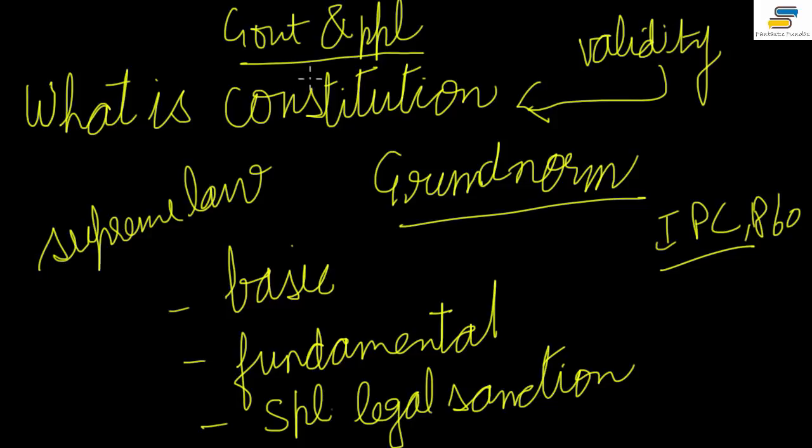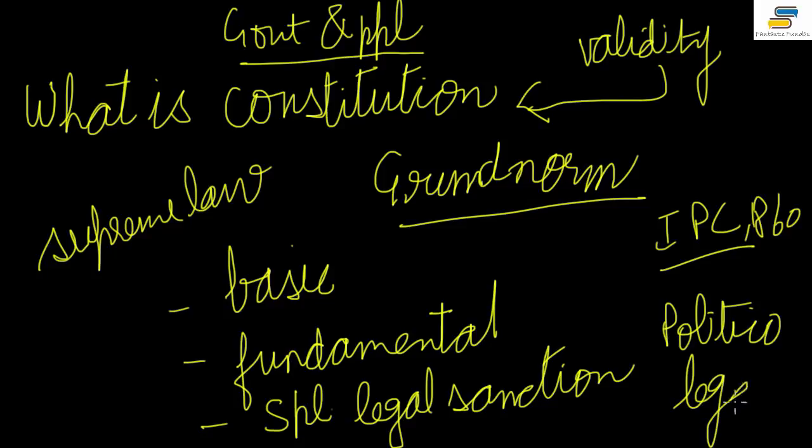So to sum it up, the constitution is central to the administration of the country and to the existence and functioning of India as a political legal entity, right? This political legal entity of India exists because we have this constitution. Now we'll talk about what kind of constitutions there can be. It can be written, unwritten. We'll talk about that a little later.